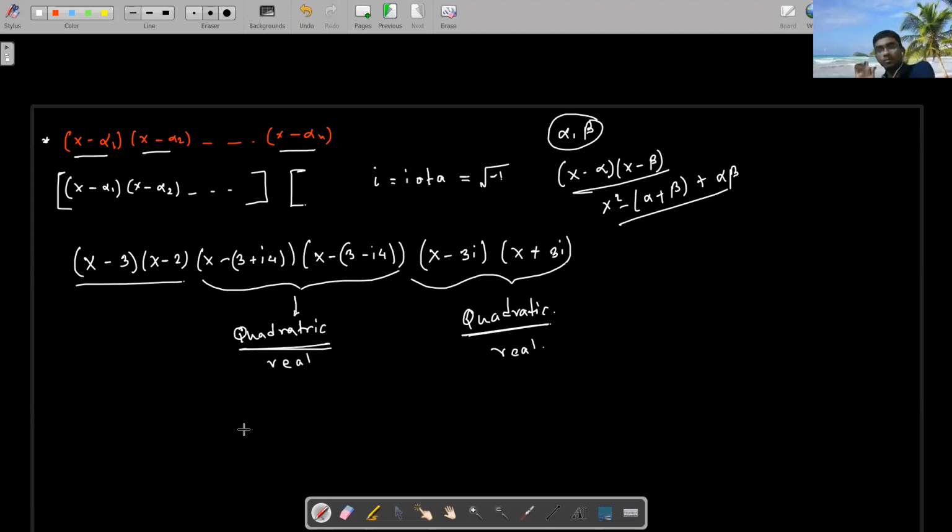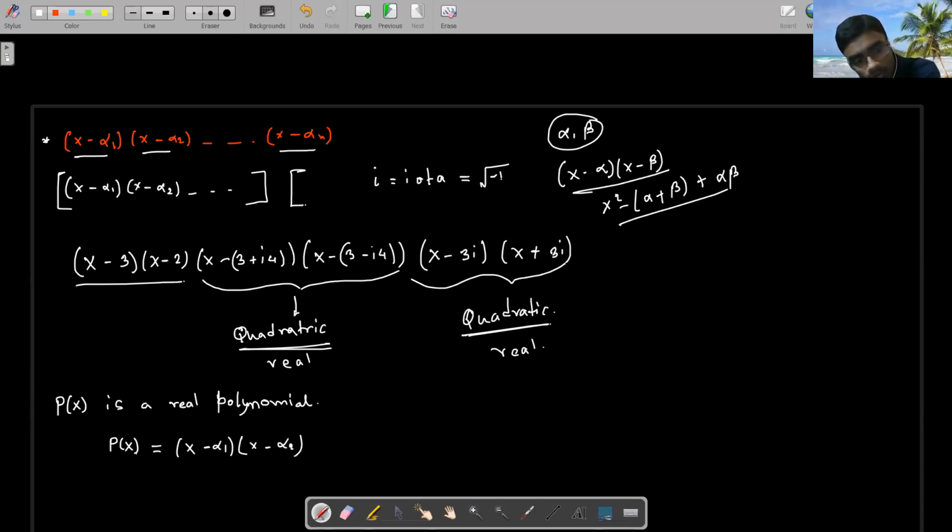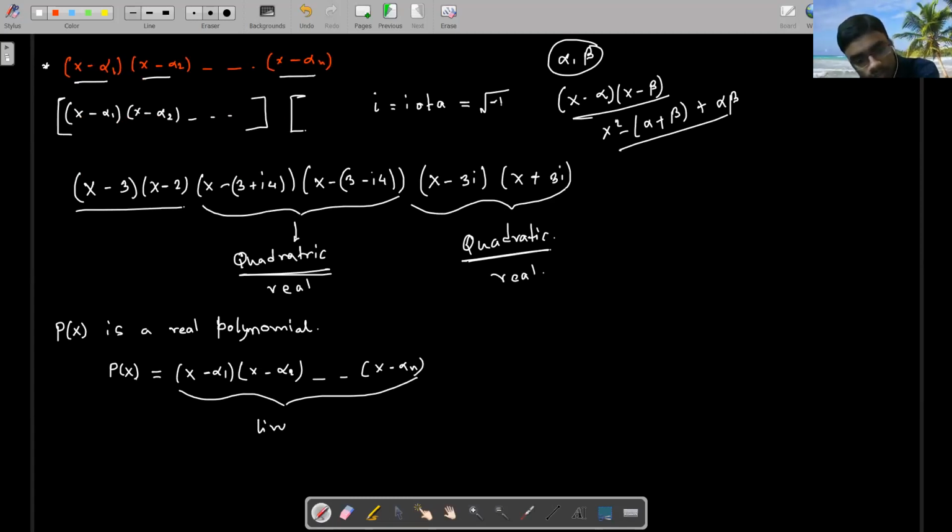So what we learned, next I am showing you a problem where you can understand why this thing is important. If p of x is a real polynomial, then this p of x can be written in this form: x minus alpha 1, x minus alpha 2, and so on up to x minus alpha n. These are all linear factors, linear factor means 1 degree factor.